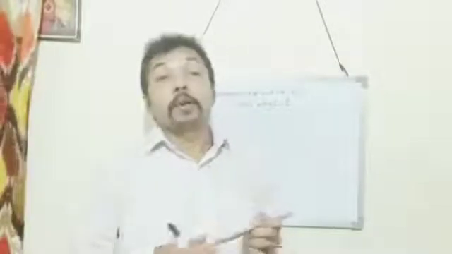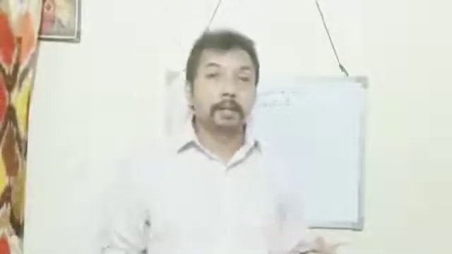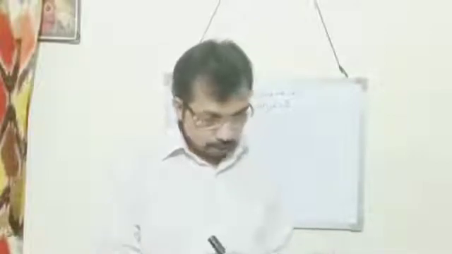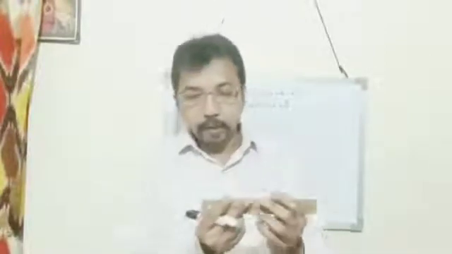And what all precautions are to be taken? Suppose that we have to take the reading of this end. Then when we take the reading, our eye must be exactly above that point which is to be measured.